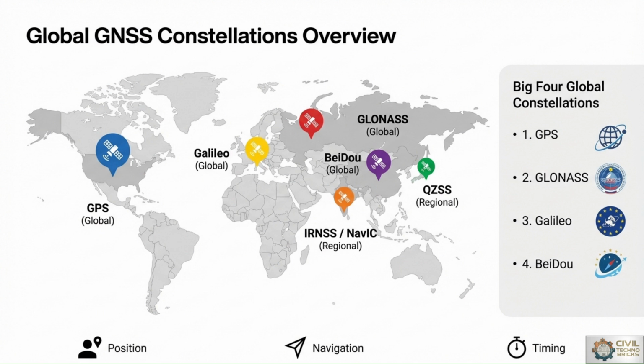Here, there are regional systems such as India's NavIC, or we can say IRNSS, which is a regional one. Also, Japan has QZSS, which is also a regional one, which provides specialized coverage for specific regions only.